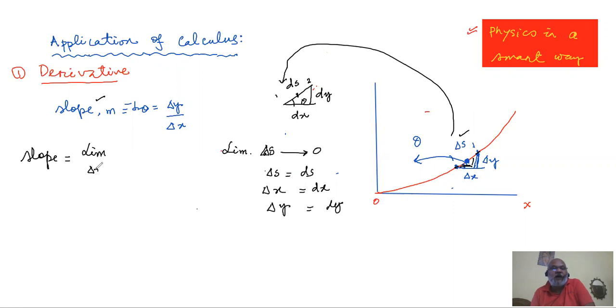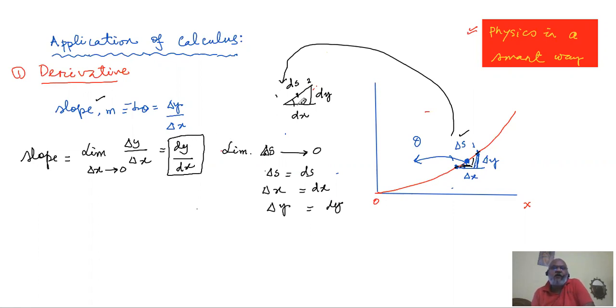We may write delta x, delta y, or delta s tends to 0, delta y by delta x, and that will be dy by dx. That is the best possible job a person can do to find the slope at a particular point.